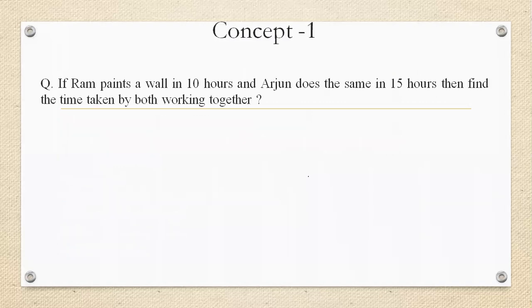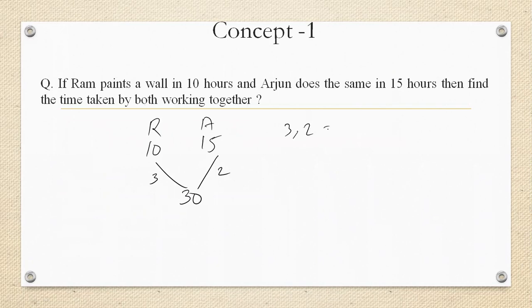The first one. If Ram paints a wall in 10 hours and Arjun does the same in 15 hours, find the time taken by both working together. What do you do? You write Ram as 10 and Arjun as 15. Take the LCM, 30. This is 3 and this is 2. These 3 and 2 are called efficiency, and 30 is called total work.